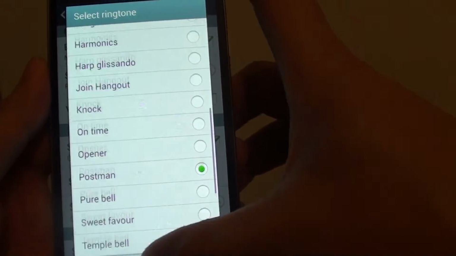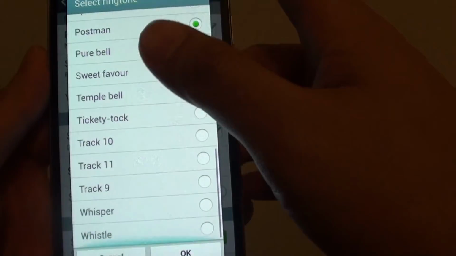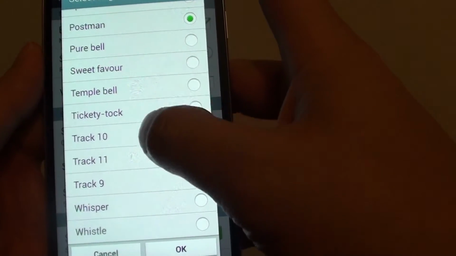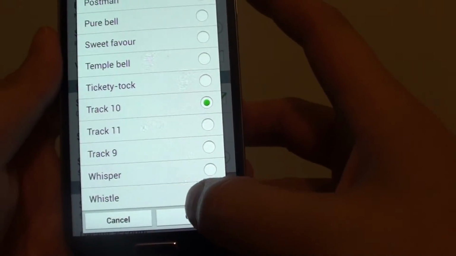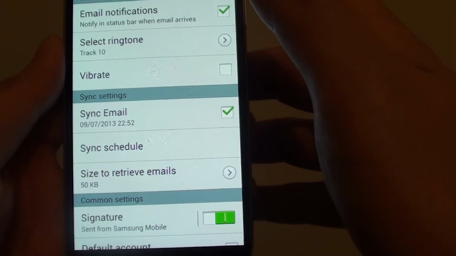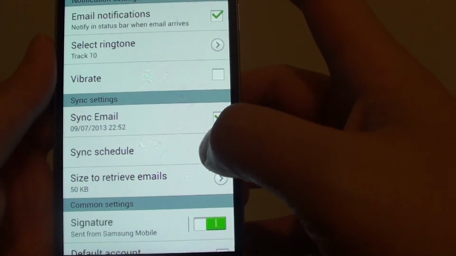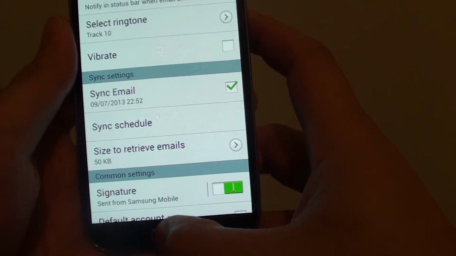Then from the list, you could choose a different ringtone for your notification. For example, I can choose this particular ringtone here. Then tap on OK. Then that's all you have to do. Press on the home key to finish.